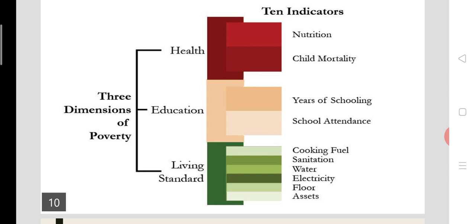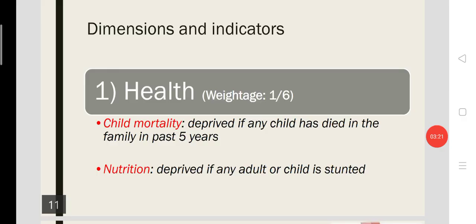And the final dimension of the MPI is living standard, which has six sub-indicators, such as cooking fuel, sanitation facility, access to drinking water, electricity connection, floor of the house, and asset ownership. So these are the three dimensions and 10 indicators on which the poverty of a nation is measured as per the multi-dimensional poverty index. Let's look at each dimension and each sub-indicator one by one.